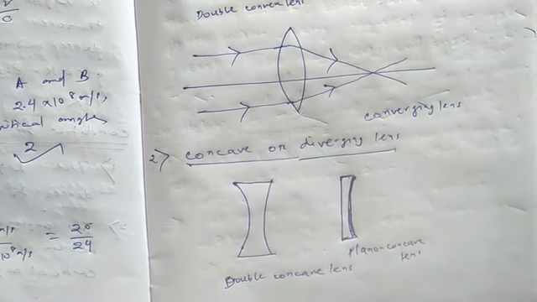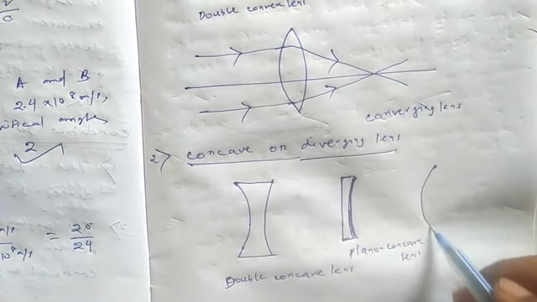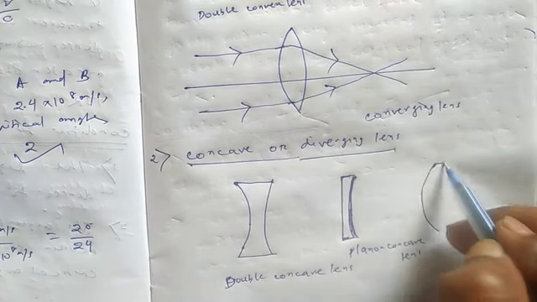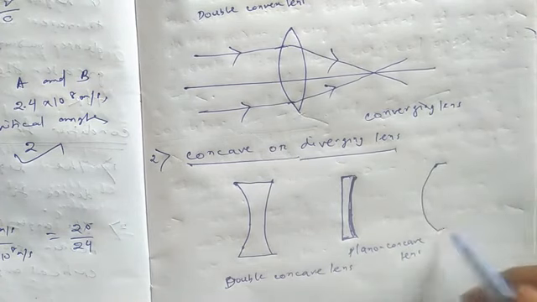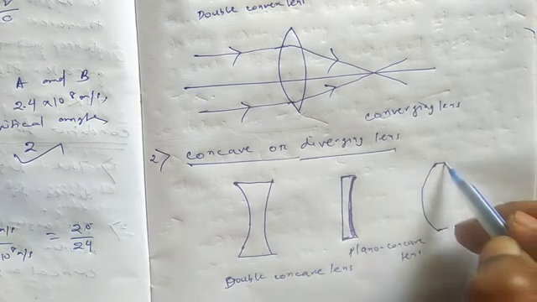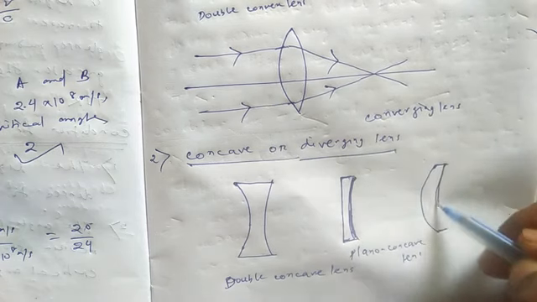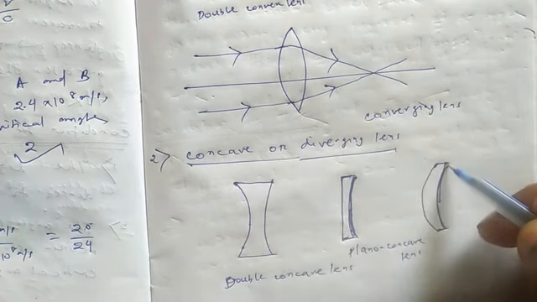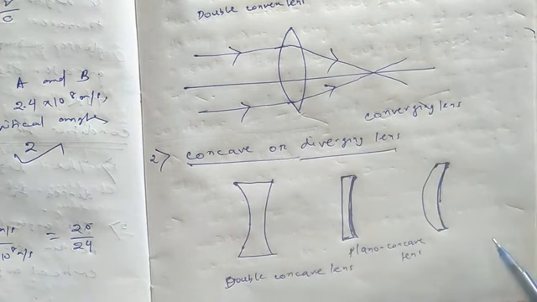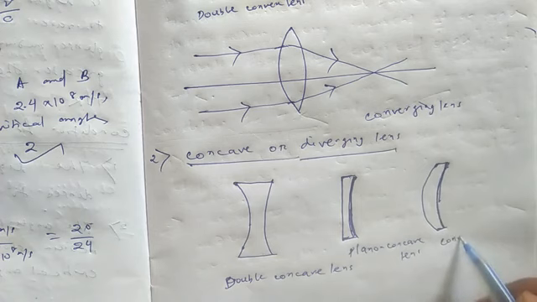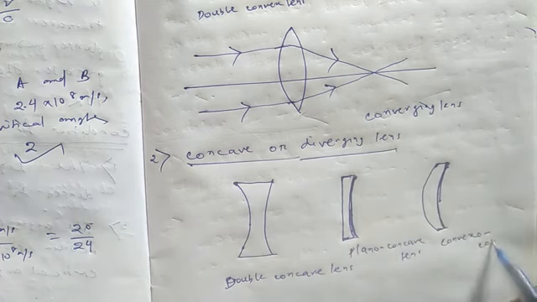And another is called a convexo concave lens.